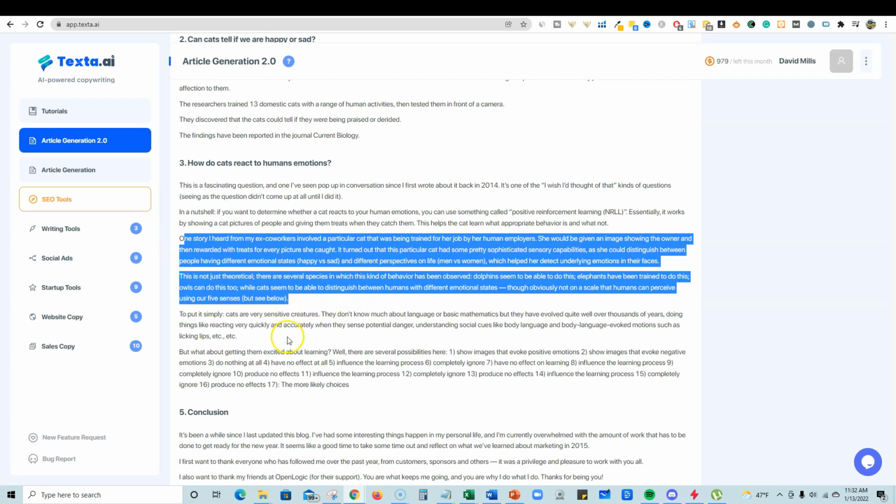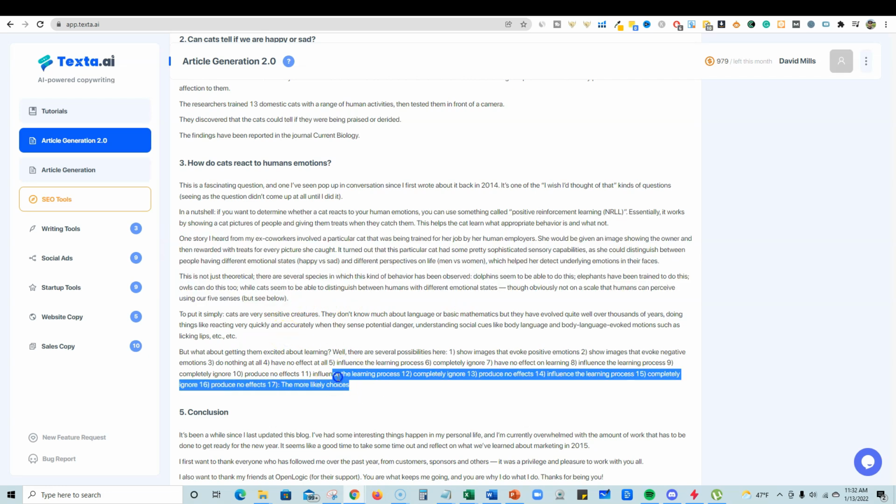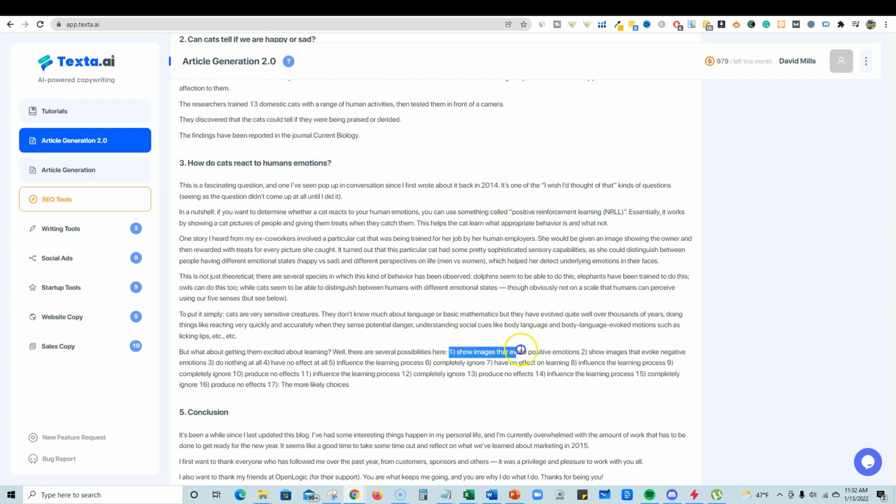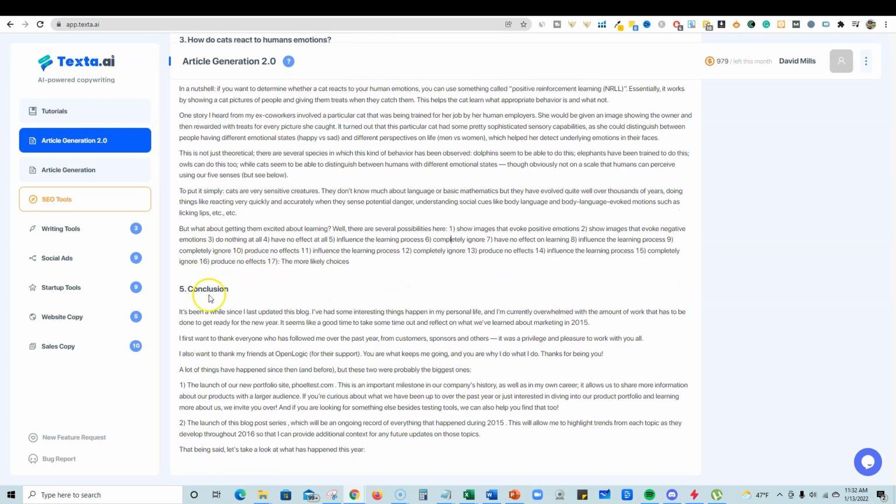That's really cool. Some of this stuff, like this list, but what about getting them excited about learning? Well, there are several possibilities here. So it even went into a listing type thing, right? So we would grab all this and then I would just make this into a bullet pointed list. And then you could even add more content to each one of these if you wanted to, and then it goes into a conclusion.